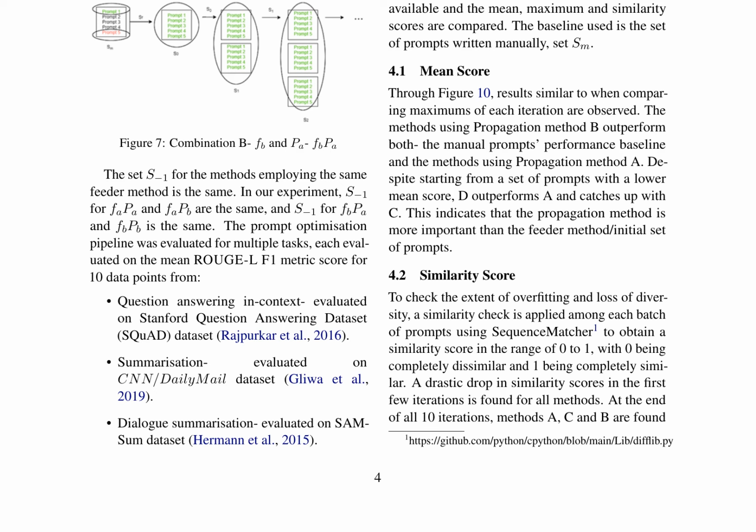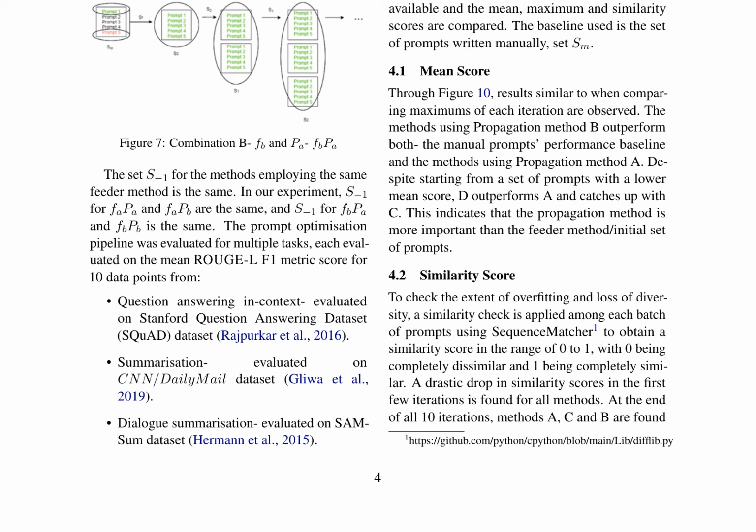indicating that methods using propagation method B outperform both the manual prompt's performance baseline and the methods using propagation method A. Notably, method D, despite starting with a lower mean score, outperforms A and catches up with C, suggesting that the propagation method is more crucial than the feeder method or initial set of prompts.